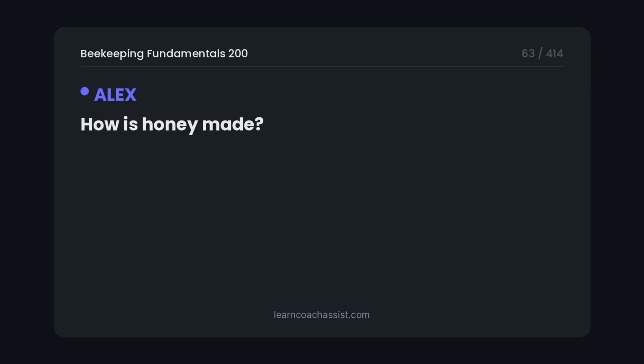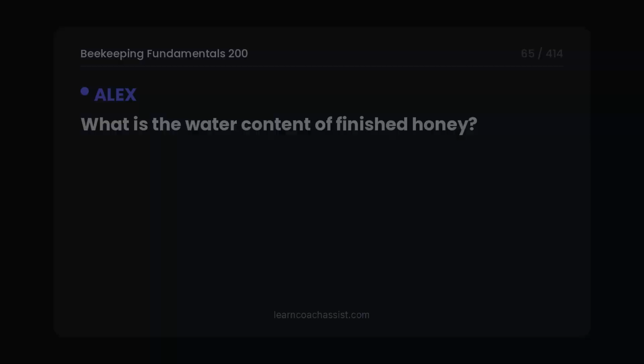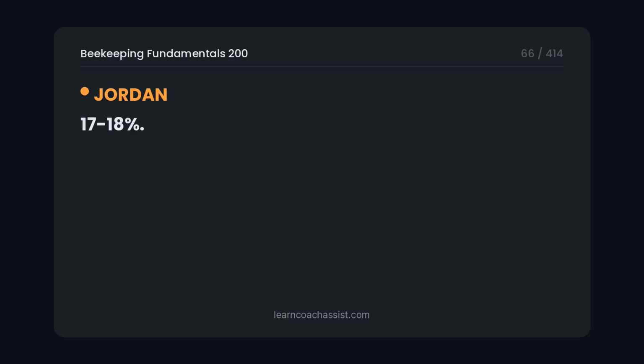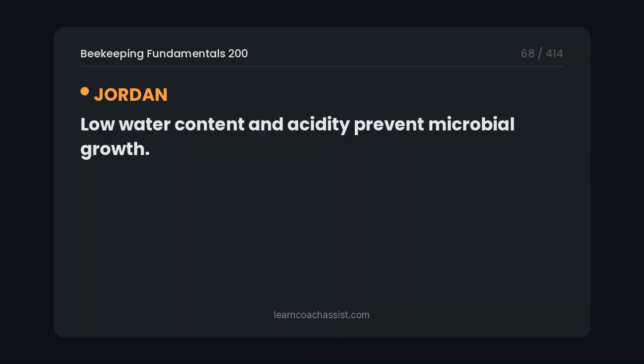How is honey made? Bees regurgitate nectar, evaporate water, and enzymatically transform sugars. What is the water content of finished honey? 17 to 18%. Why doesn't honey spoil? Low water content and acidity prevent microbial growth.